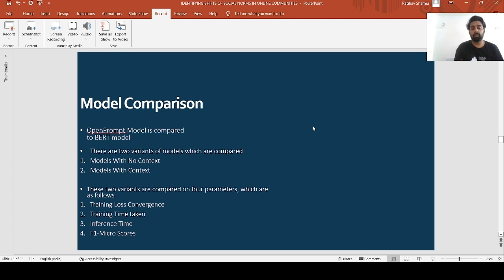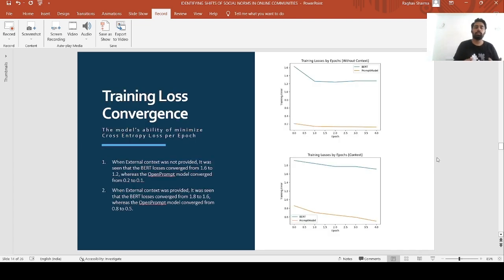When the models were compared on training loss convergence, it was found that the OpenPrompt model has outperformed the BERT model for both variants. Where no external context was provided, the BERT losses converged from 1.6 to 1.2, whereas the OpenPrompt model converged from 0.2 to 0.1. When external context was provided, the BERT losses converged from 1.8 to 1.6, whereas the OpenPrompt model converged from 0.8 to 0.5.